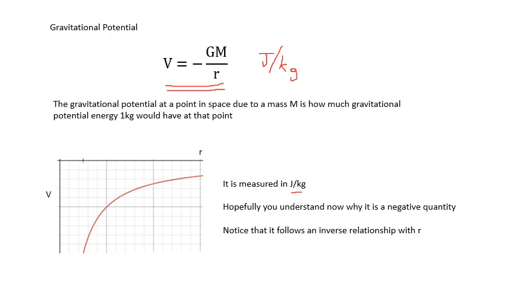Also notice that it's an inverse relationship with r, not inverse square. You will remember that little g is GM over r squared. V, gravitational potential, is minus GM over r. It's not inverse square, it's just inverse.